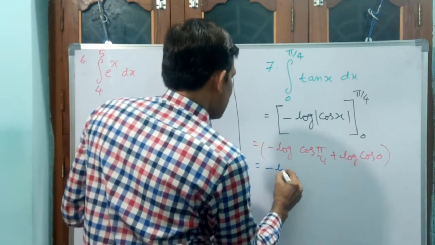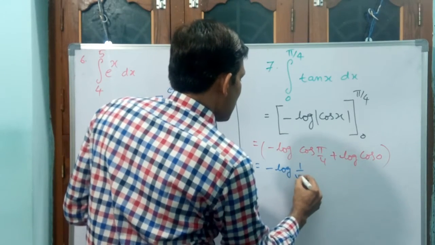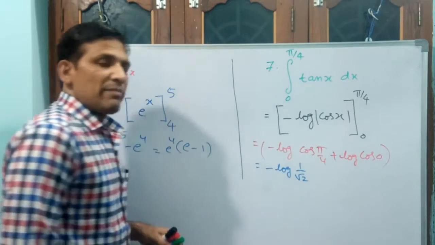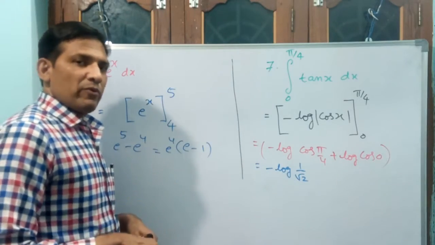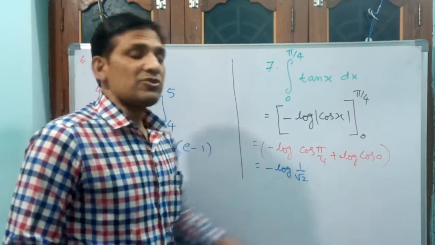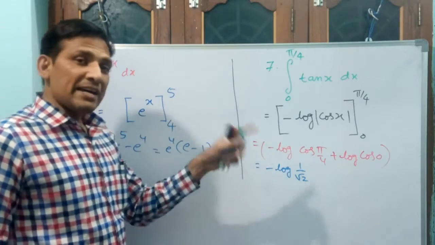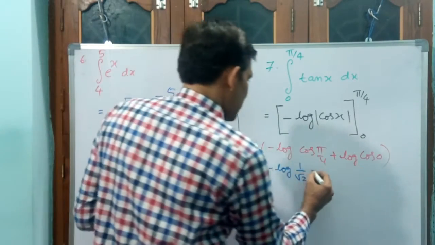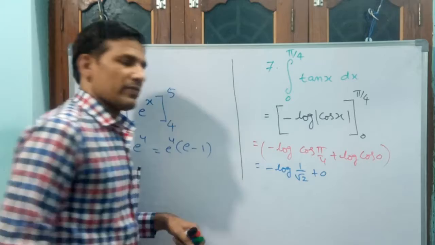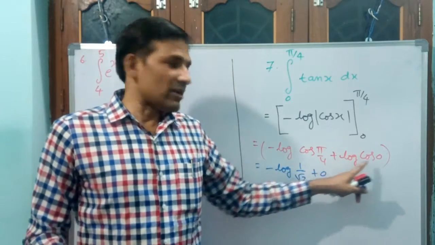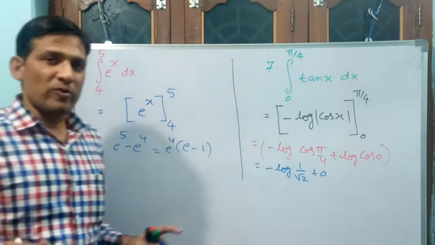Cos pi by 4 is 1 by root 2, sin pi by 4 is also 1 by root 2. Cos 0 is how much? 1. Log 1 is 0. Cos 0 is 1, but log 1 is 0. Keep that in mind.